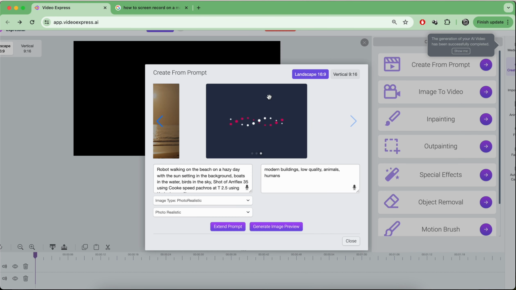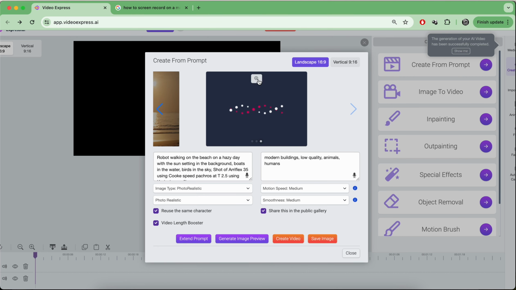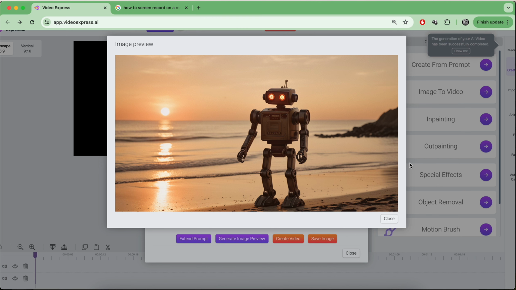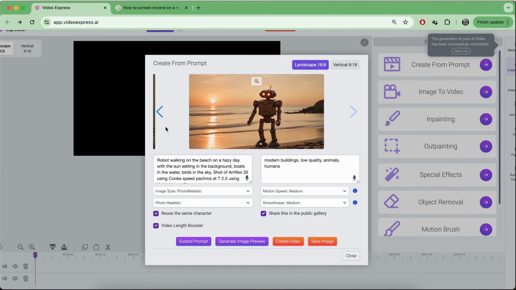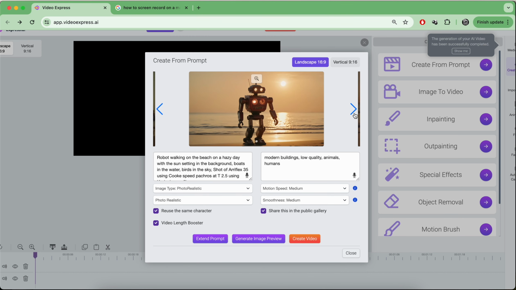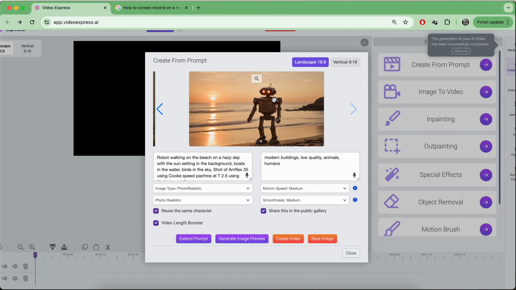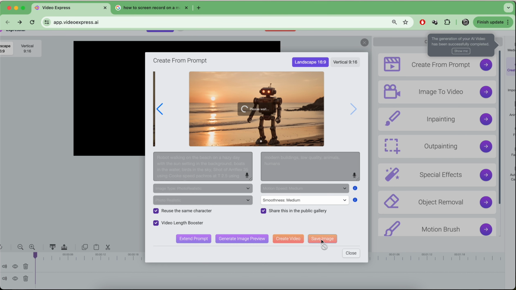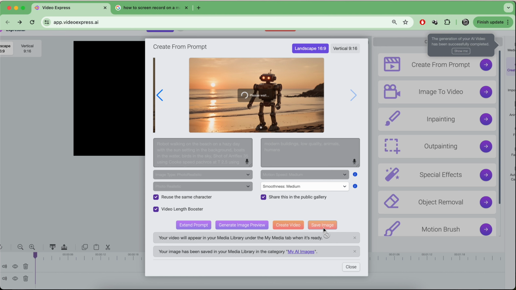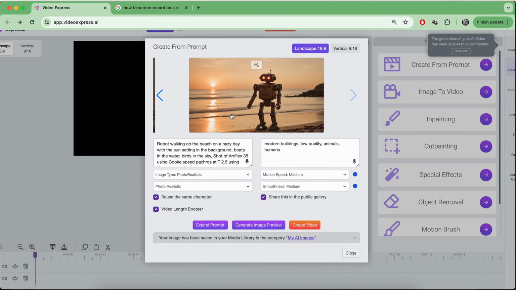Generate image preview. And again, you see how fast this works. It's actually amazing. Midjourney can sometimes take like 30 seconds. Some of the other video ones that I've used just take so long to create. It doesn't make any sense. Here, I'm already creating them. Okay, again, it's not giving me my video. It's still giving me my character to a certain degree. He's a little different than the last guy, a tiny bit different, but he's still kind of a similar character. Again, I'll just create a little video, save a little image. And that just gives you an idea of what this looks like.